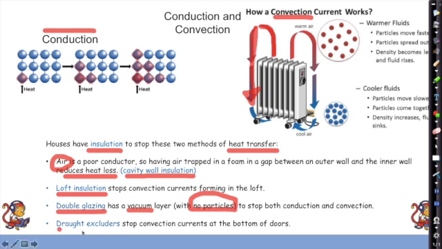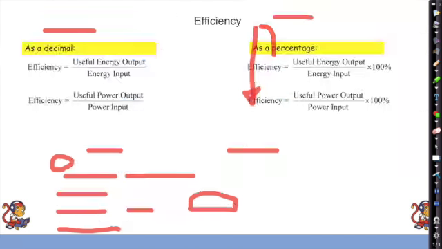And people often forget about these. So draft excluders is the thing, the little doggy shaped thing that your gran has got at the bottom of her door to stop the drafts.